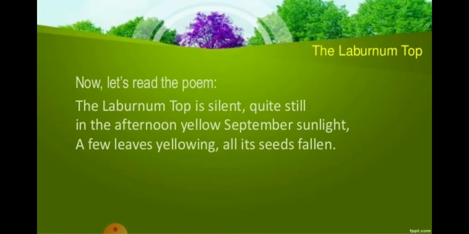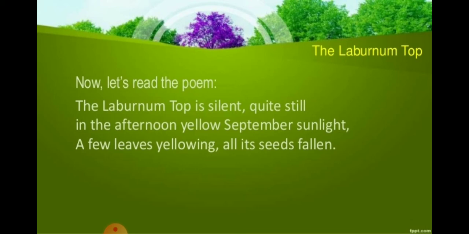Now, let's read the poem, and a word by word explanation will be done for you, right? As we have done earlier also. So, the laburnum top is silent, quite still.